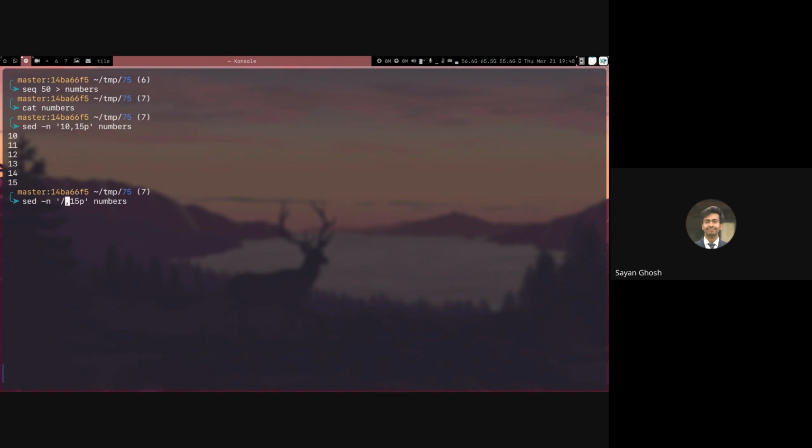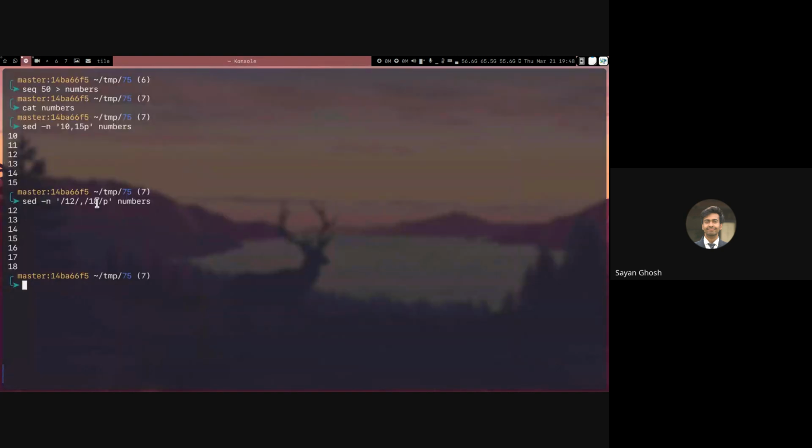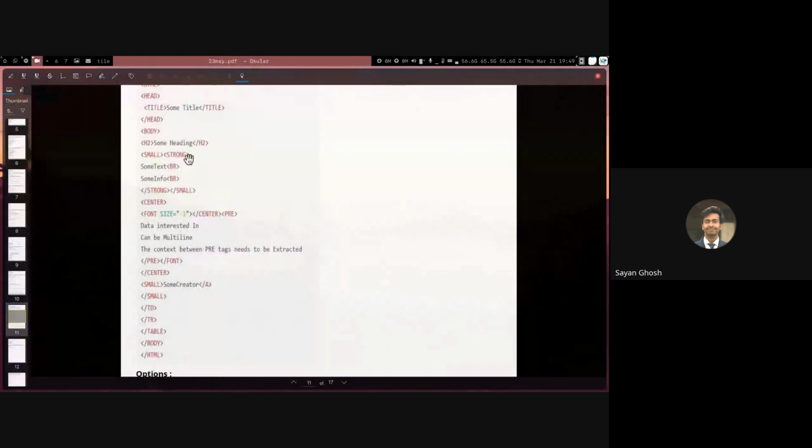So I can tell it, start from the line which matches the regex of, let's say, 12 and end at the line that matches the regex of, let's say, 18. This will also work exactly the same way, and it will print all the lines in between, including those lines. So we are using regex to match the starting and ending range, and for that range, we are specifying what the actions should be. That is exactly how we will do this question also. So instead of matching 12 and 18, we simply match opening pre and closing pre with a forward slash.